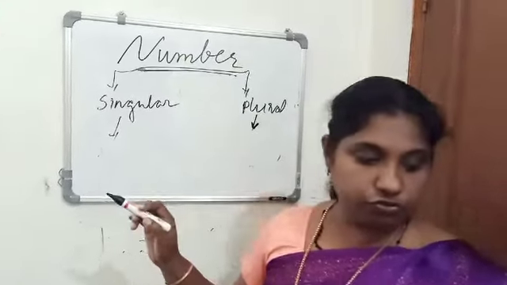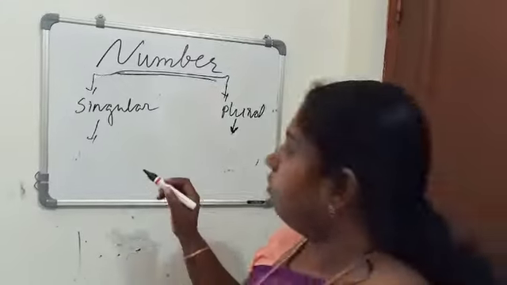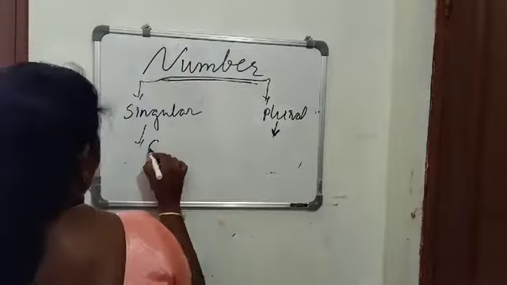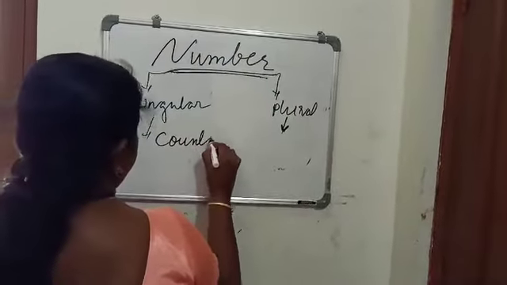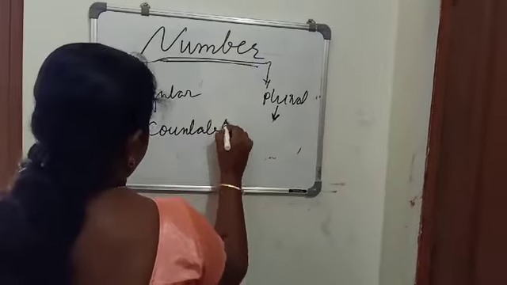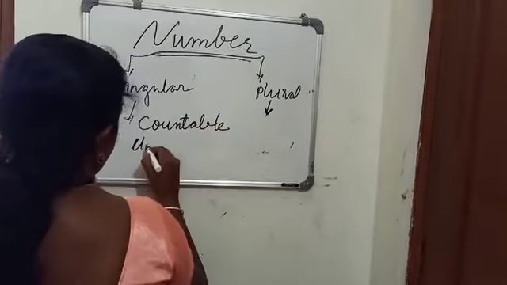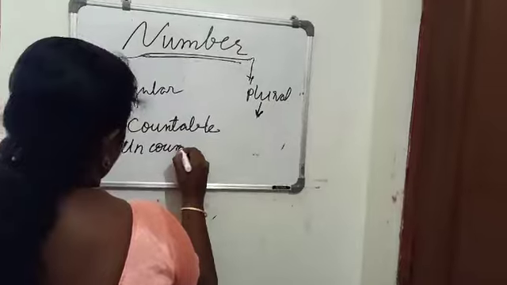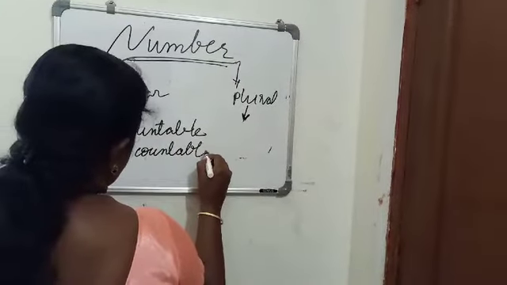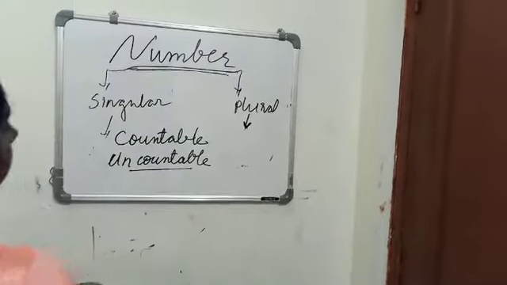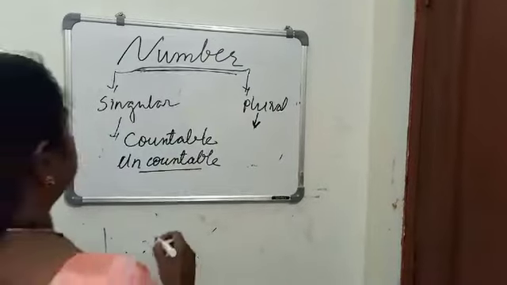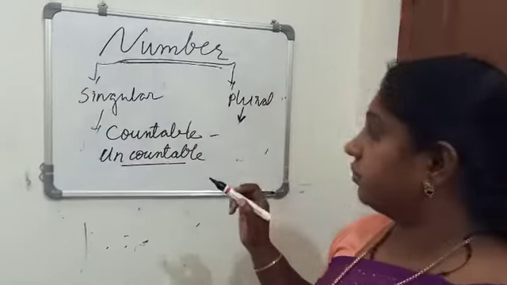Next we have to move to countable nouns and uncountable nouns. So what is a countable noun?